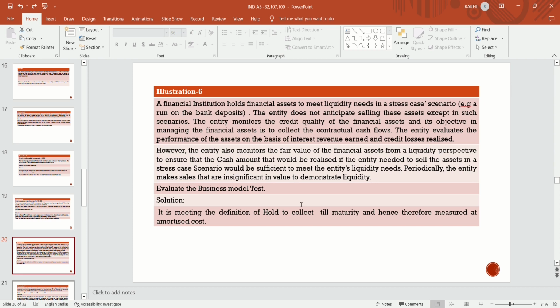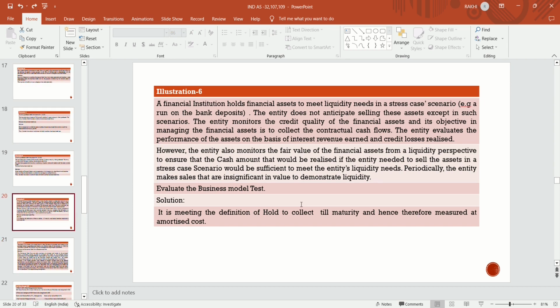The entity evaluates the performance of the asset on the basis of interest revenue and credit loss realized. The entity also monitors the fair value of the financial asset from a liquidity perspective, to ensure that the cash amount that would be realized if the entity needs to sell the asset in a stress case scenario would be sufficient to meet the entity's liquidity needs.